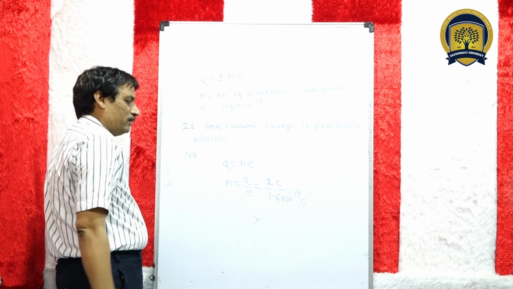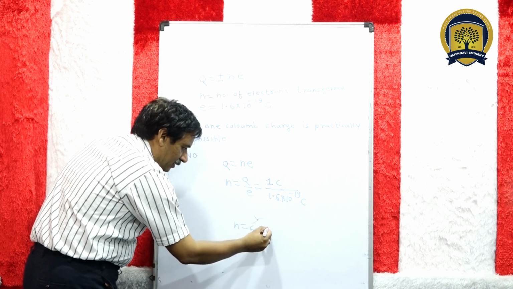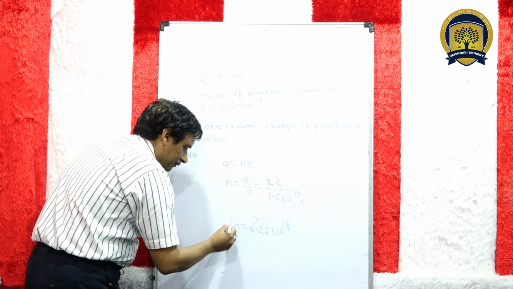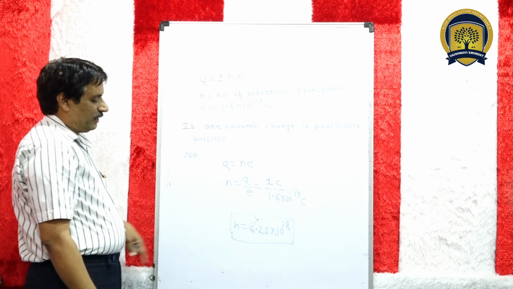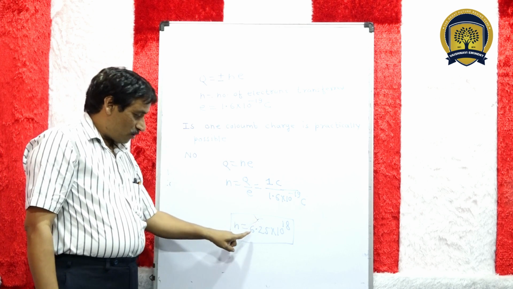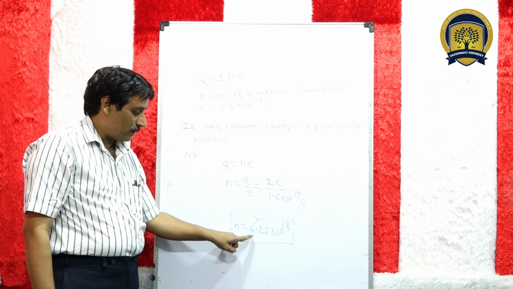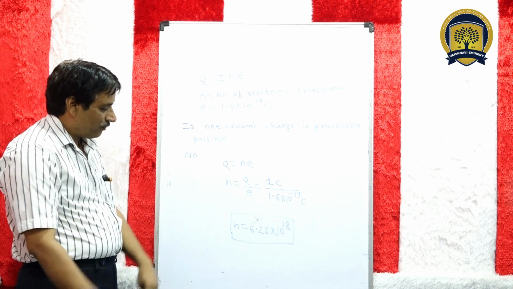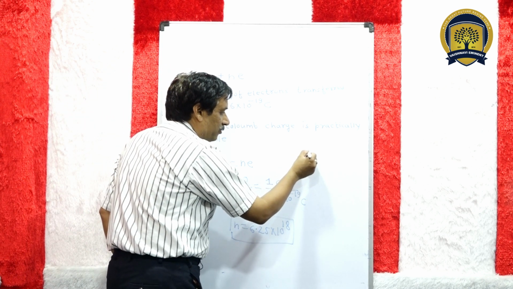When we solve this, we will obtain 6.25 into 10 raised to power 18. These are the number of electrons in 1 coulomb charge, and to transfer this many electrons we require a lot of time, approximately 19 to 20 years.